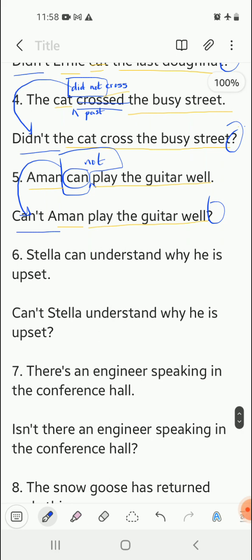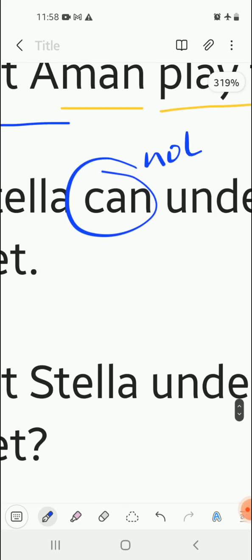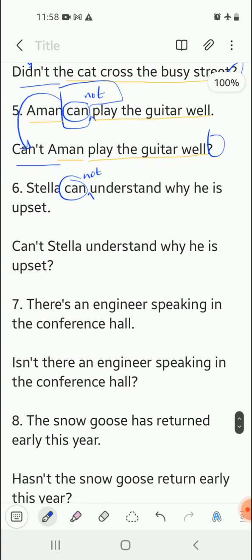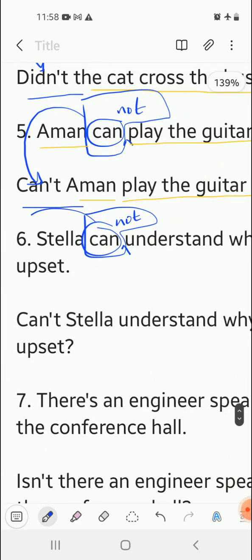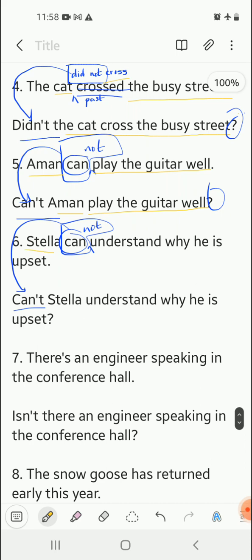Now, after this, number 6, Stella can understand why he is upset. Again, we have got can. Insert a not after that. So my sentence becomes Stella cannot understand why he is upset. So begin the sentence with cannot, that is can't. The rest part of the sentence remains the same. So, can't Stella understand why he is upset?